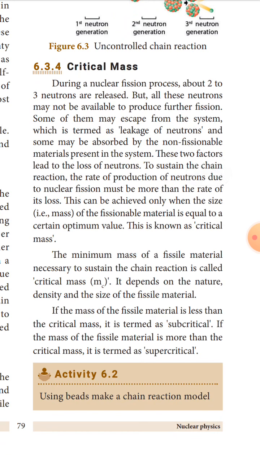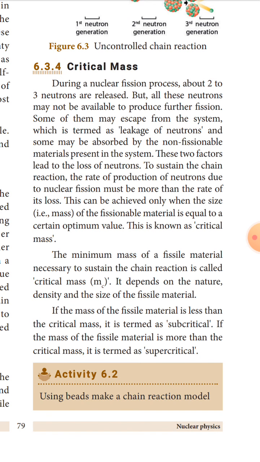The minimum mass of a fissile material necessary to sustain the chain reaction is called critical mass, that is M C. It depends on the nature, density and size of the fissile material. This is called critical mass.